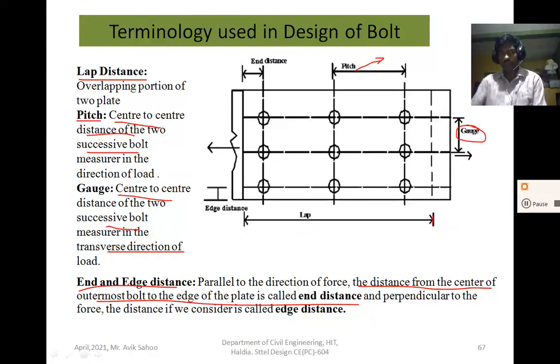This is the force direction. So this distance is measured parallel to the direction of forces, from the center of the outermost bolt. This is the center line. From the center of the outermost bolt to the edge of the plate. So this is the edge of the plate.